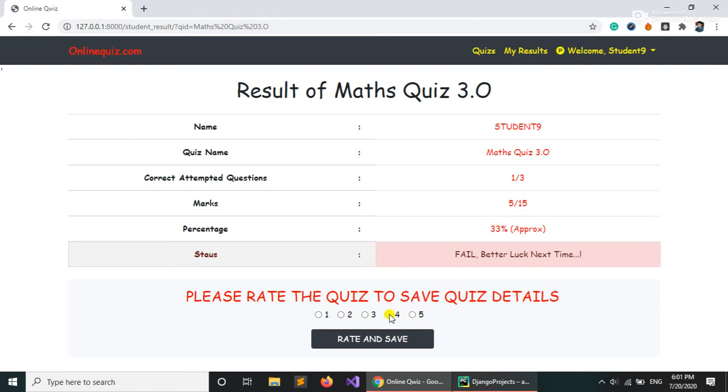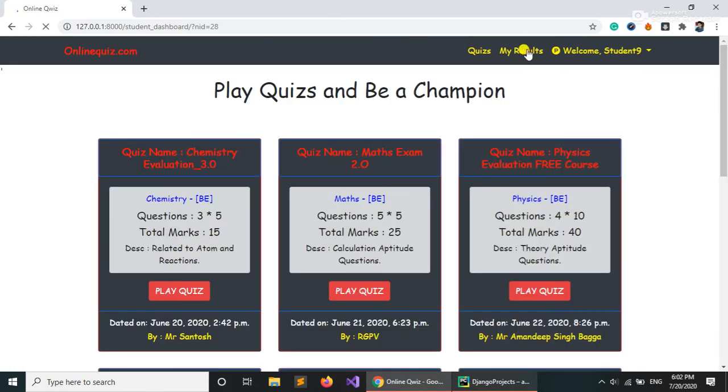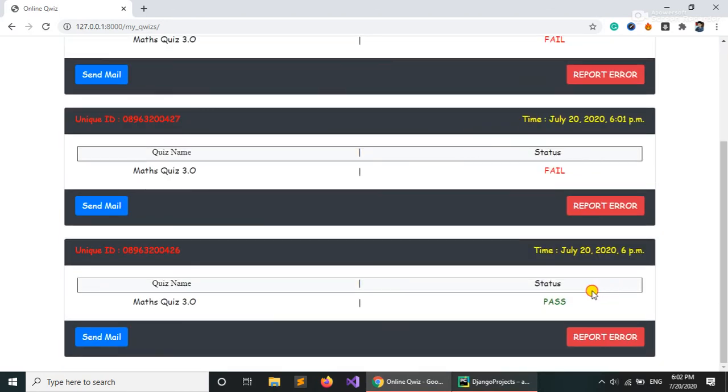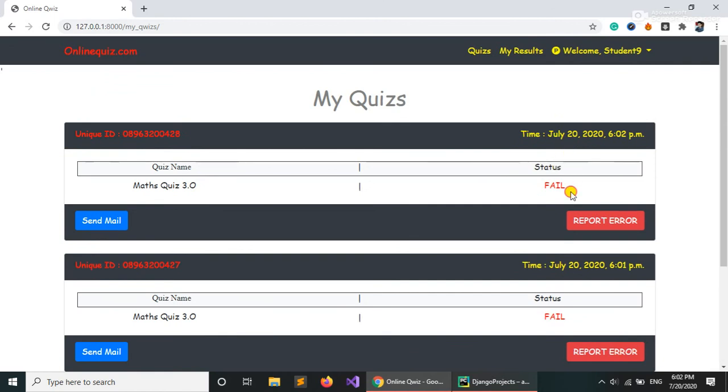So let's again rate the quiz. So it's saying fail, better luck next time. Quiz and rating has been saved. So let's go to my results and see. First it was saying that no quizzes have been played, so we first got pass, second time we got fail, and again third time we got fail. So there are 2 buttons, you can report error and send mail.